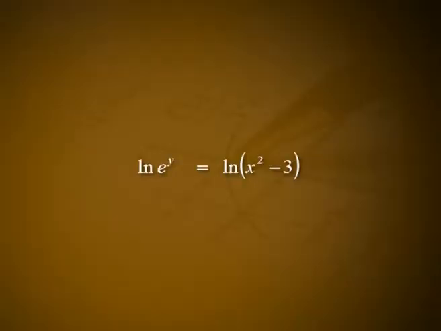To solve this equation for y, we take the logarithm of both sides. Log e raised to y is equal to log of x square minus 3, or y is equal to log of x square minus 3. Note that the solution is valid for x is greater than square root of 3.